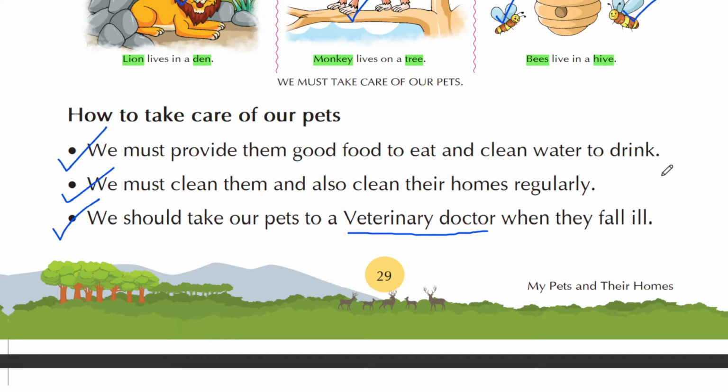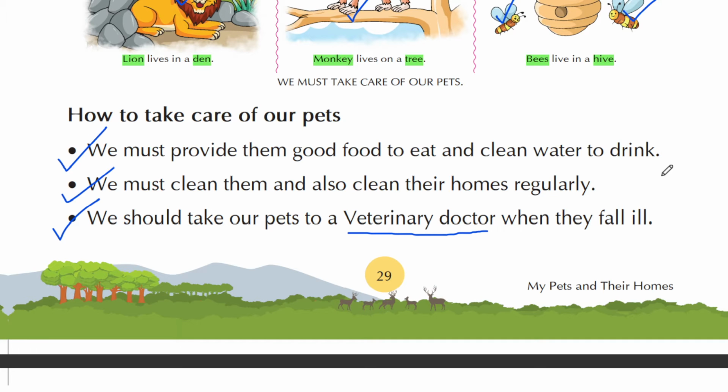The second point is we must clean them and also clean their homes regularly. You must have seen that you bath every day to keep yourself clean and fresh, as well as you mop the floors of your house. Then you clean your house with the help of broomstick. So why are you cleaning your homes and why are you cleaning yourselves?